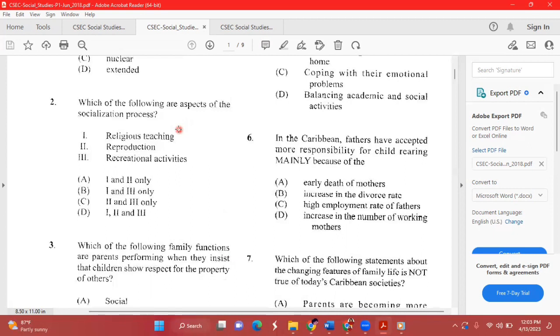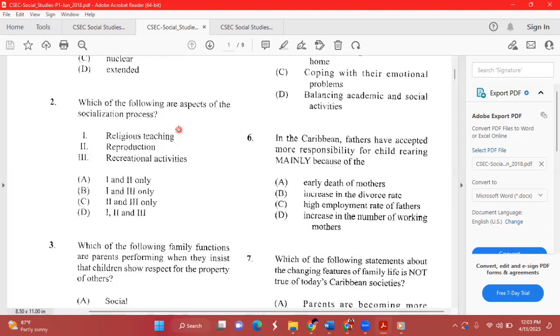Also, through recreational activity, which involves interacting with younger persons or probably older persons, chances are that you are getting to know them. And so the whole concept of interaction during recreational activity speaks to the socialization process as well. So the answer for number 2 is religious teaching and recreational activity. So it is B, which is I, religious teaching, and I, which is recreational activity.